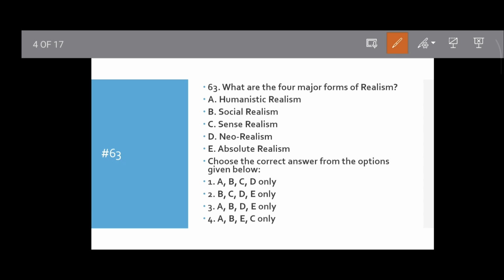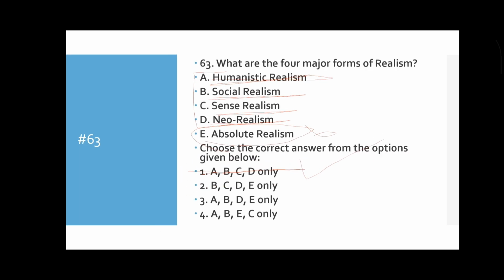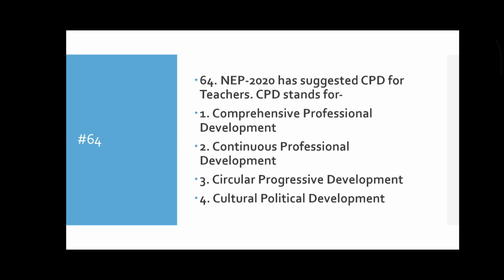The main types of realism in the philosophy of education are, first, humanistic realism. Then social realism. Then sense realism. Then obviously new realism. There is no concept of absolute realism. Obviously A, B, C, D. Option A will be the correct answer. Then move to the next question.